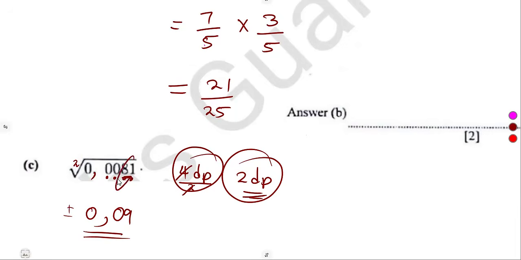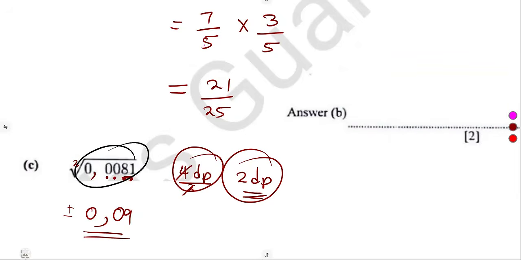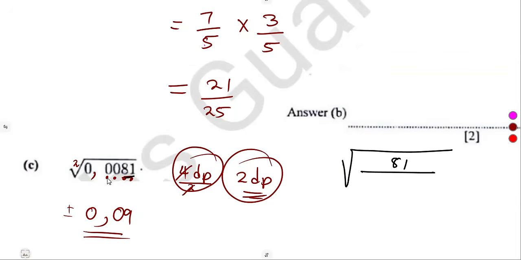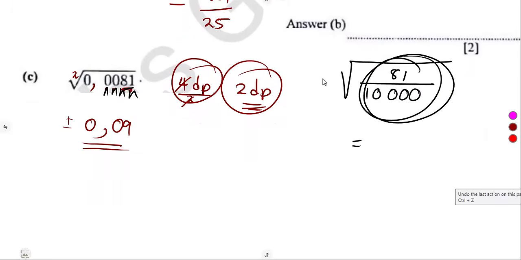So you can work direct on that square root. Or some, they can change this to a fraction. So that's the square root of what? 81 over what? How many decimal places? 1, 2, 3, 4. Meaning to say this is what? 10,000. Where you can determine now the square root of each, because you understand the square root of all numbers better. When they are given like this, you can determine the square root of 81 on its own, of 10,000 on its own.